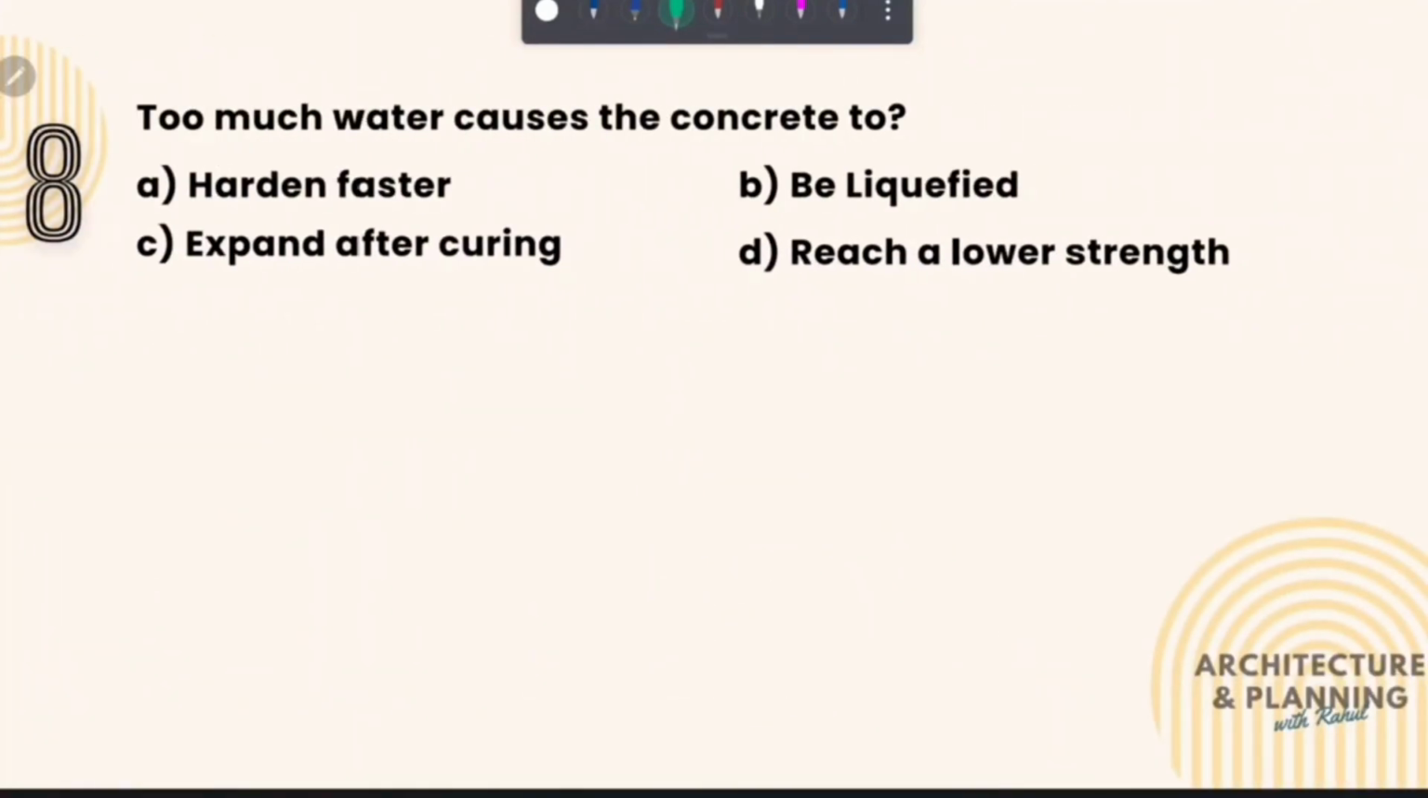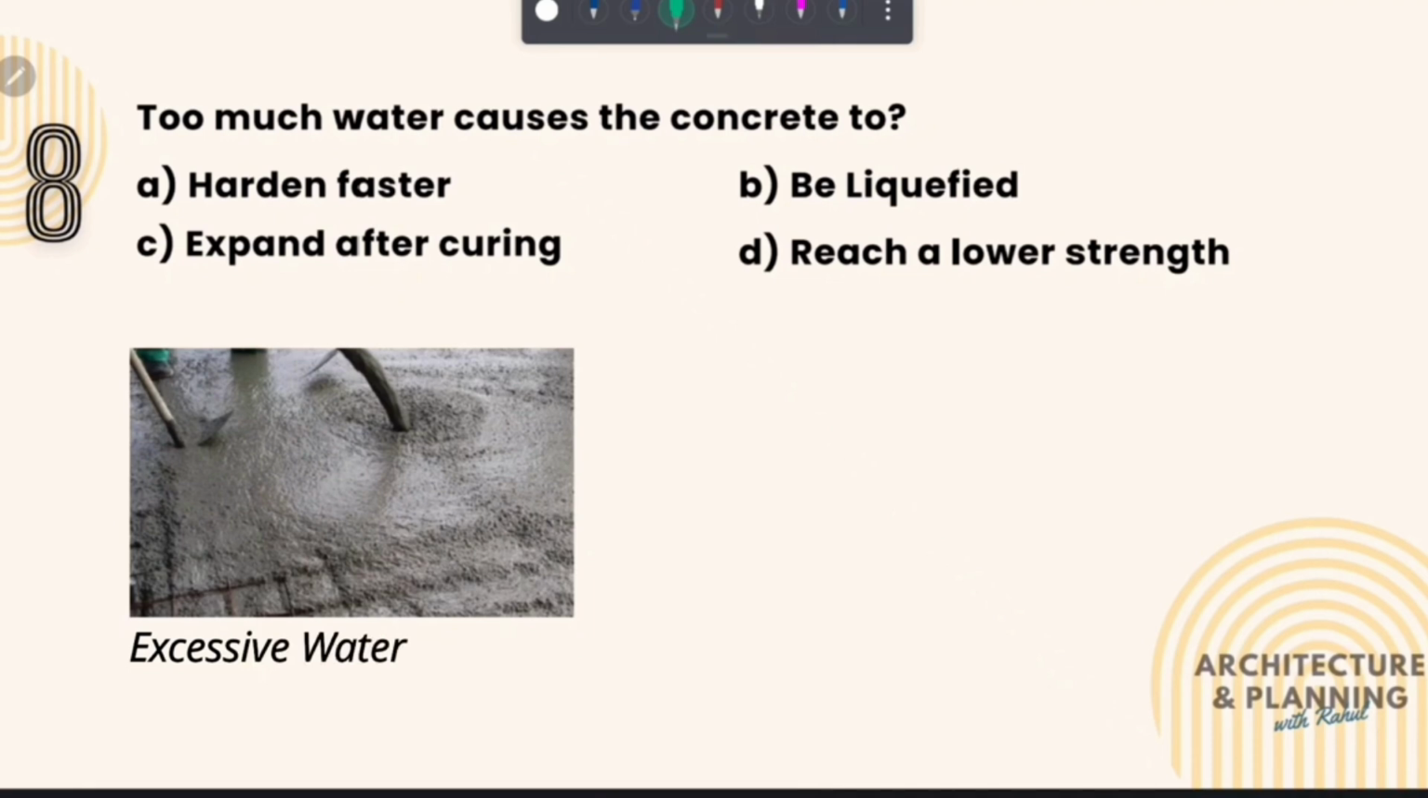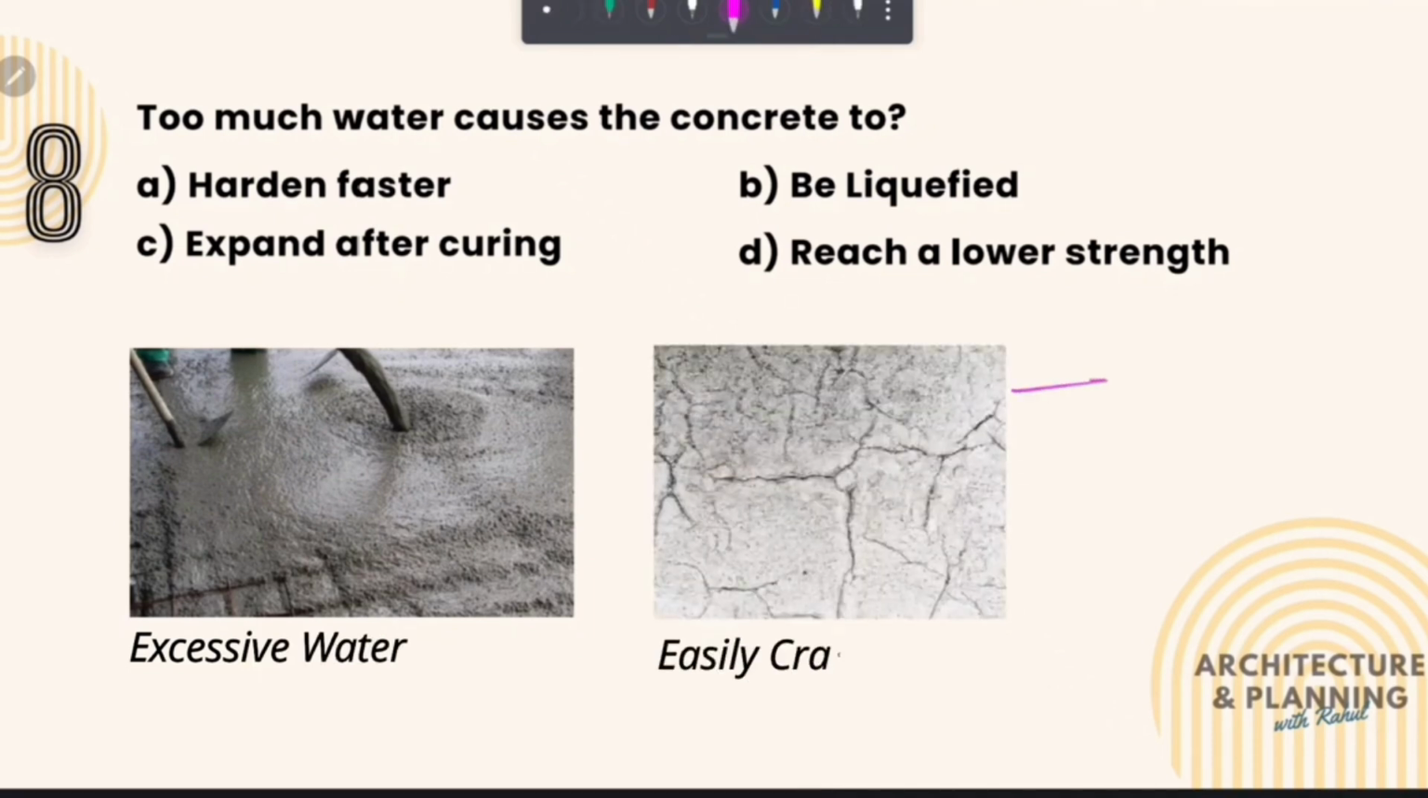Too much water causes the concrete to... when you add an excessive amount of water to cement, it loses its strength, and when it dries, we get a similar result like this, because an excessive amount of water in cement lowers the strength of cement, and because of this the cracks occur. Therefore the correct answer of this question is option number D, reach a lower strength.